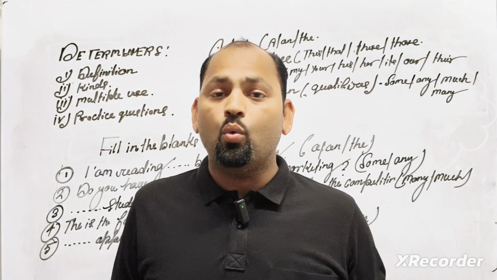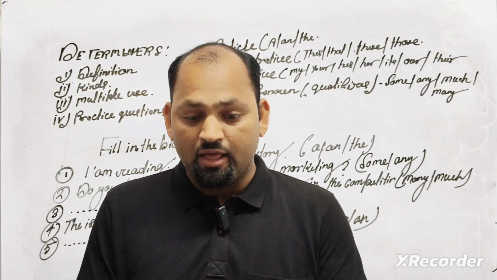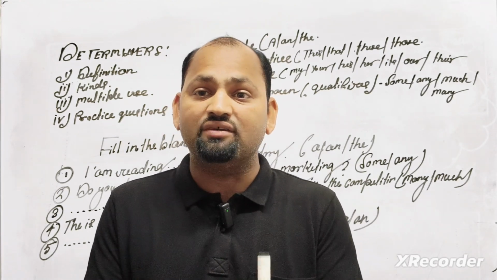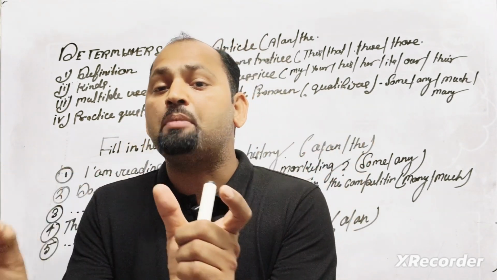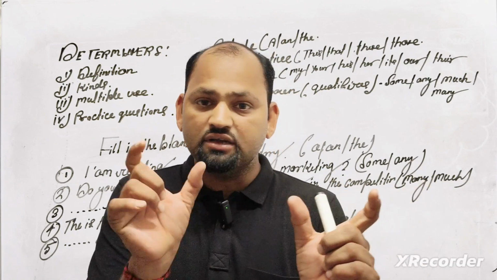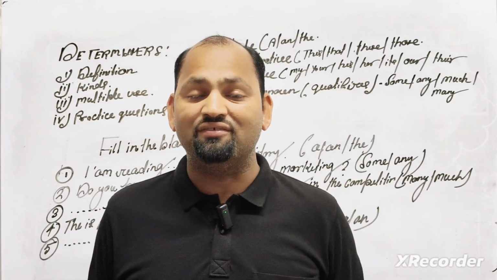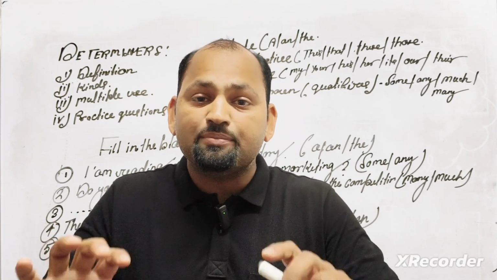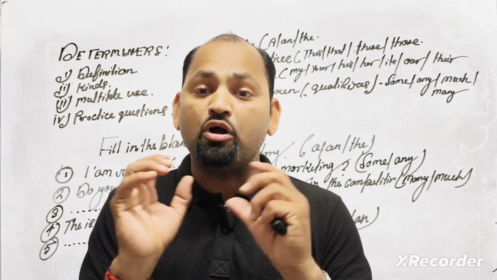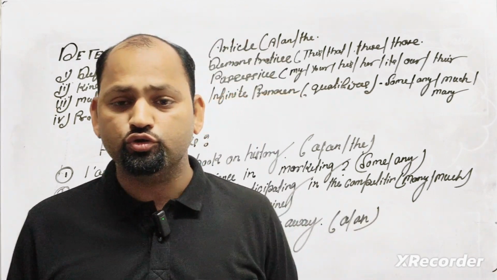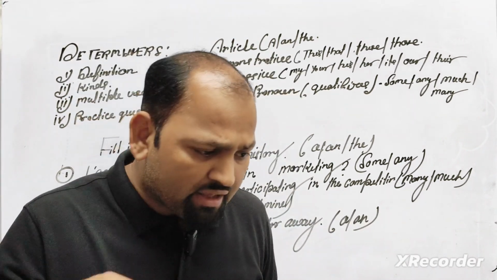But in English, what is the use of them? Basically, when we are writing sentences, it is most relevant to know the specific parts of them. So we can say determiners are most relevant here to know some specific words to modify the structure of your sentence. I will give you examples of them.